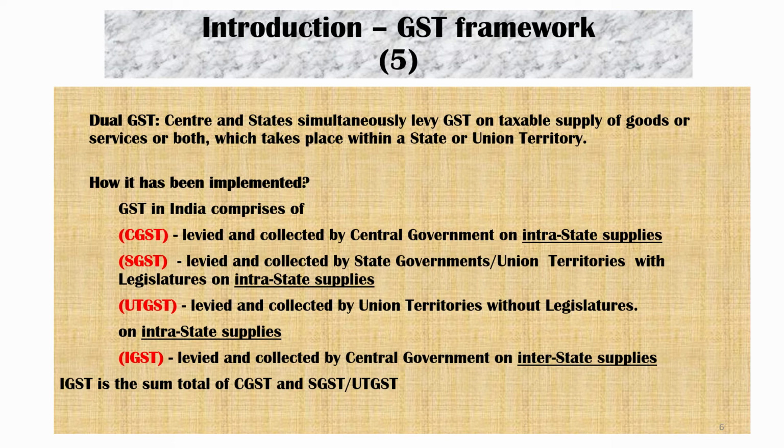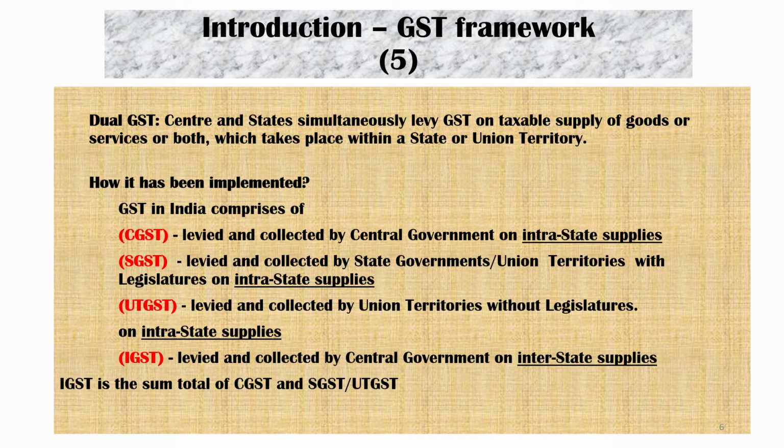I am a taxable supplier in Karnataka, and I am going to sell goods within Karnataka. I have to charge CGST and SGST. Assume CGST is 9%, SGST is 9%. The goods I am going to sell attract CGST at the rate of 9%, SGST at the rate of 9%. I will charge both the taxes in my invoice, because it is an intrastate transaction. Total tax, 9% plus 9%, is 18%.